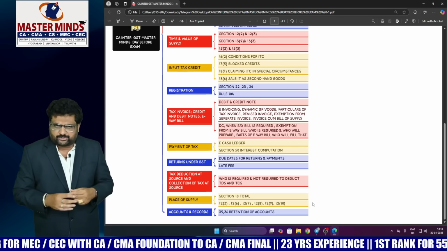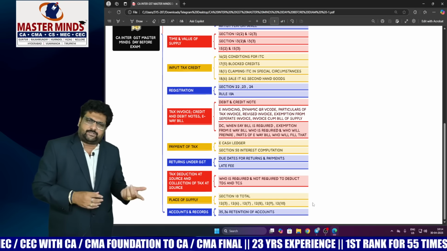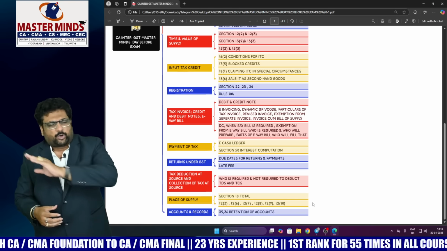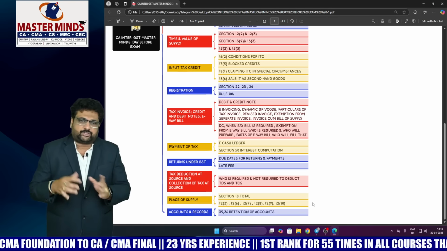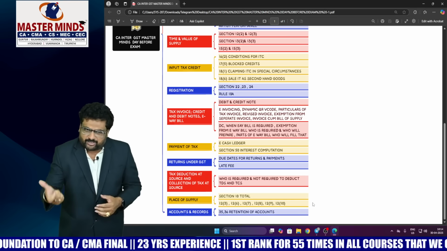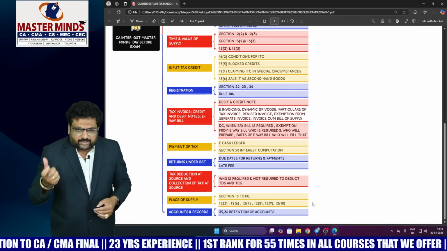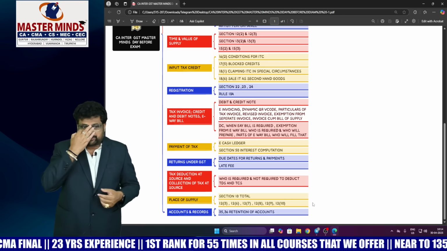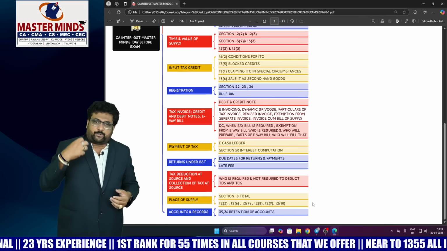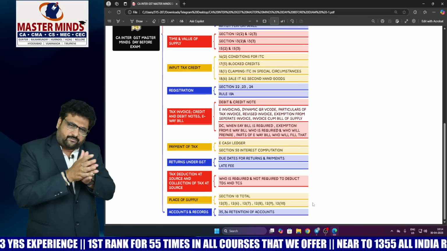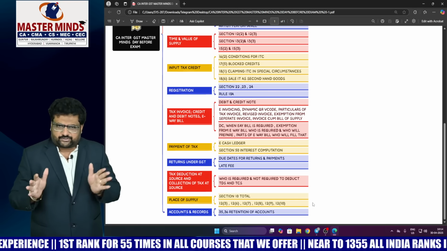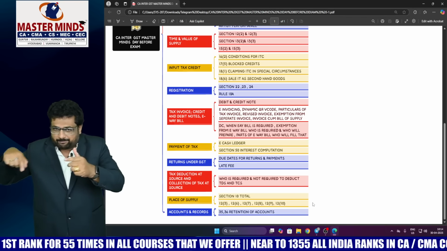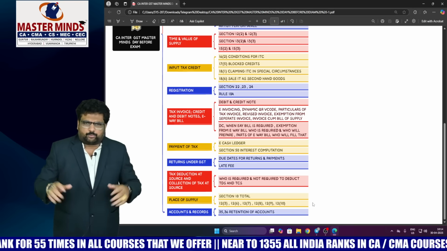That means section 16 subsection 2, conditions for claiming the ITC, and whatever topics are in relation to 16.2. It may be what documents are required, the 180 days rule, bill to ship to model, and in the same way, if the supplier fails to make the payment, whatever topics are linked with 16.2, that means whatever conditions are prescribed therein, the sub points linked to that are also most important ones.